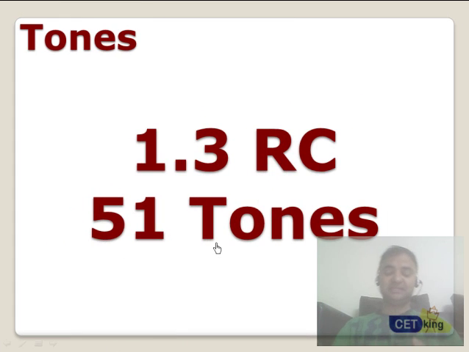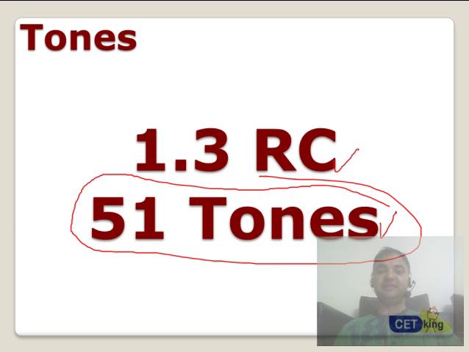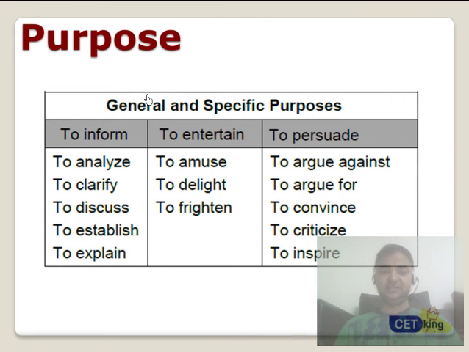So we use mainly 3 strategies to solve these questions. For tones, we use the 1.3 strategy and 51 tones. This part I'm going to cover today, the 51 types of commonly used tones, followed by the main idea. I normally recommend filling in this house of main idea kind of diagram while solving the RC, so that you get 100% marks in this area.